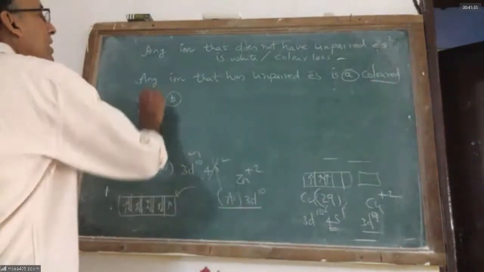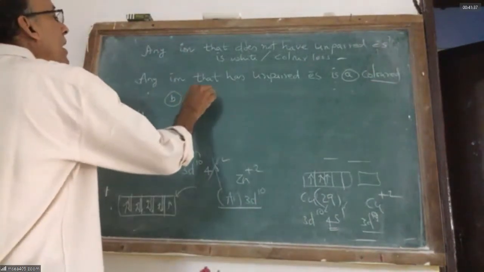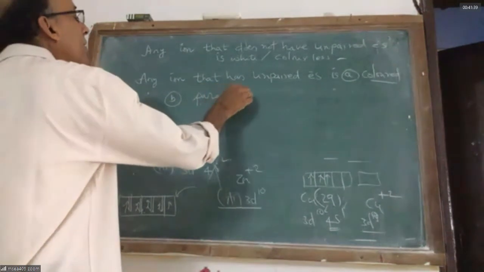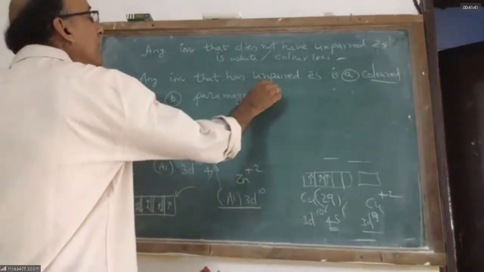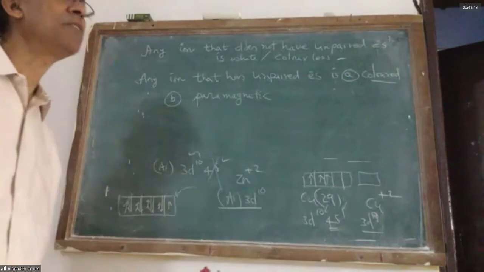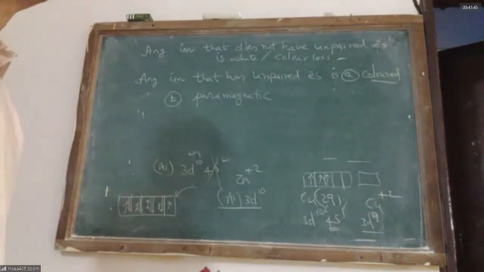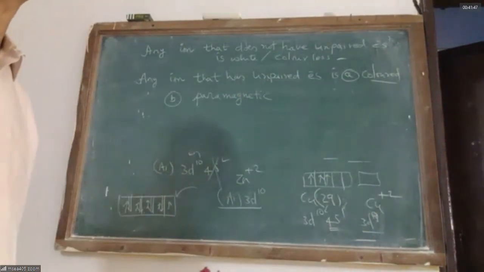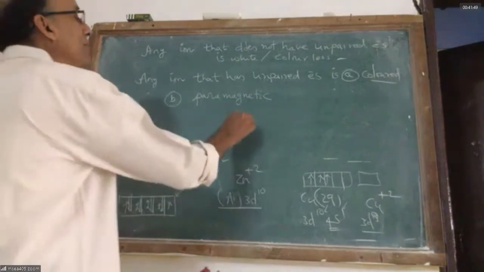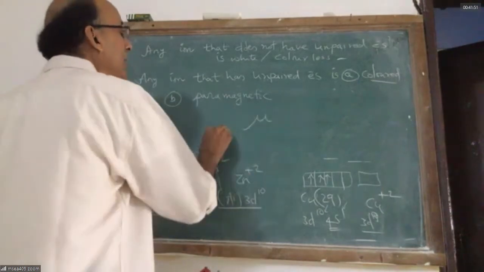B, that material is paramagnetic. Paramagnetic means it is attracted by an external magnetic field. How strongly it is attracted by a magnetic field is measured in magnetic moment.